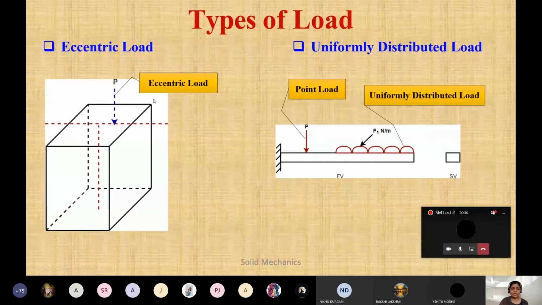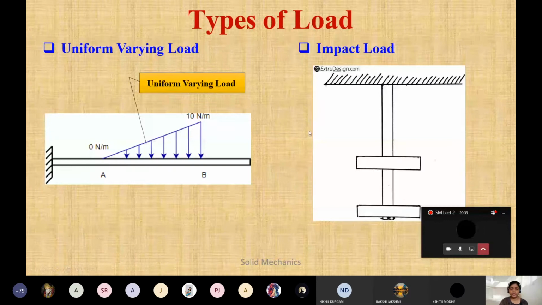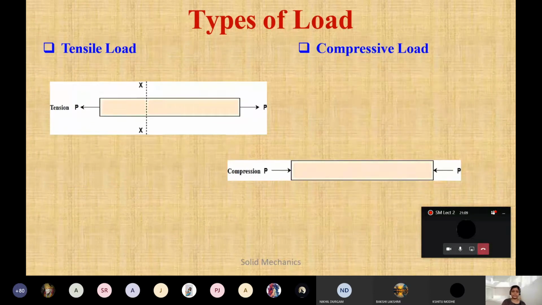Uniform varying load, this one. I hope you have seen uniform varying load or uniformly distributed load in first year in mechanics. If not, anyways, we are going to study how we convert a varying load into a point load and all. This is the impact load. This we will study in strain energy. If a certain load is applied on any component, what will happen? That is called the impact load. We will study that in detail also.